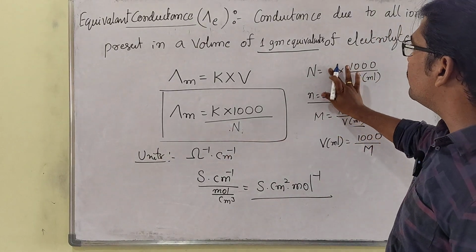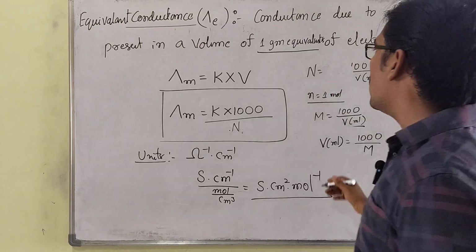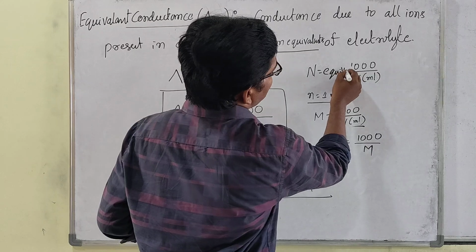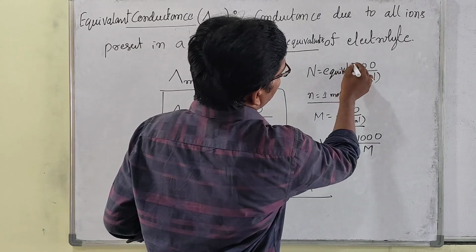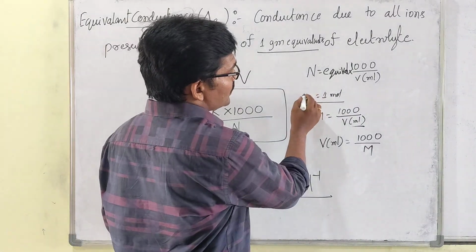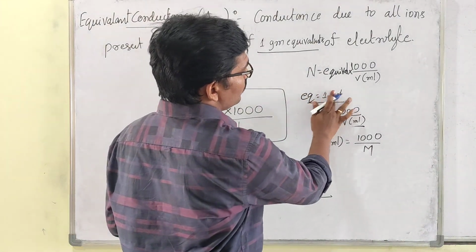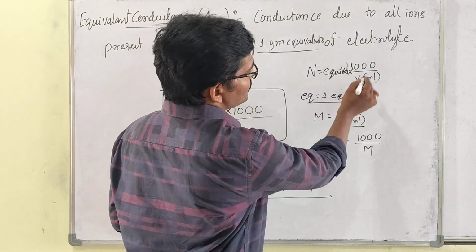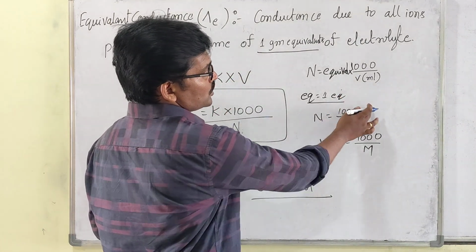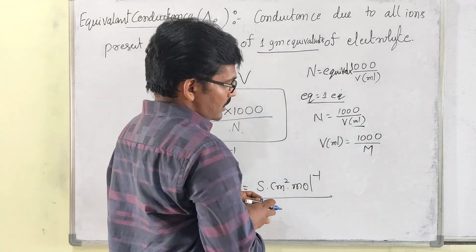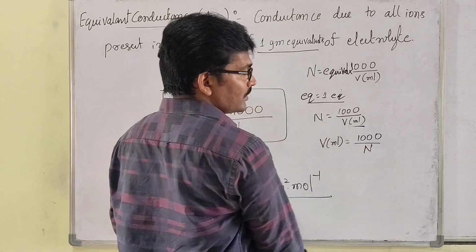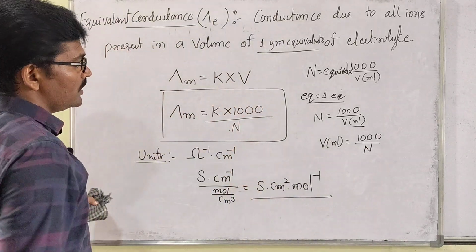Normality, but in the place of N, what are we taking? Gram equivalence into 1000 divided by volume in liters. So when equivalence equals 1, normality equals 1000 divided by volume. So then volume equals 1000 divided by normality, right? In the place of that, we have substituted there.